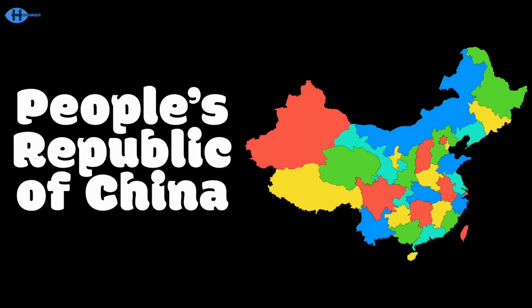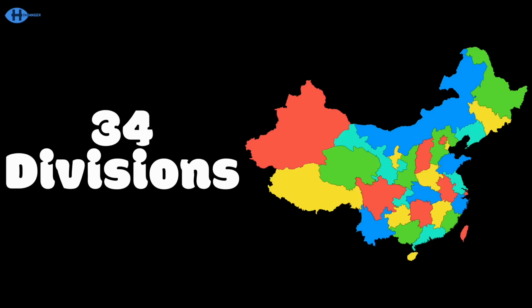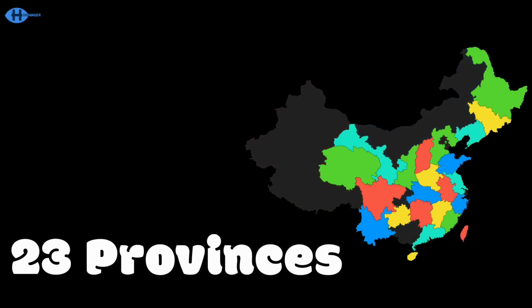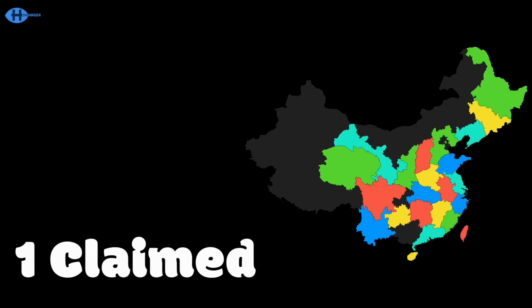The People's Republic of China, a massive country in East Asia. We got history and culture, one of the largest countries in the world. The People's Republic of China, with 34 divisions to show ya. The second most populous country on earth, Beijing's the capital we've heard. We're the 23 provinces in China with fame. Only 22 is administered by the PRC, the other one is claimed.